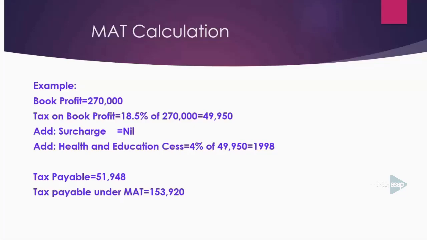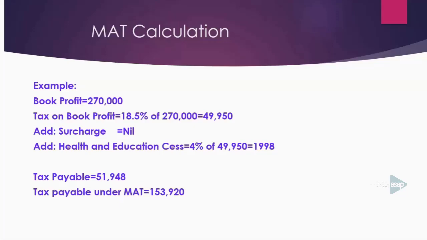Please add 49,950 with 1,998. Then you will get the tax payable amount as 51,948. Okay? Tax payable is 51,948.